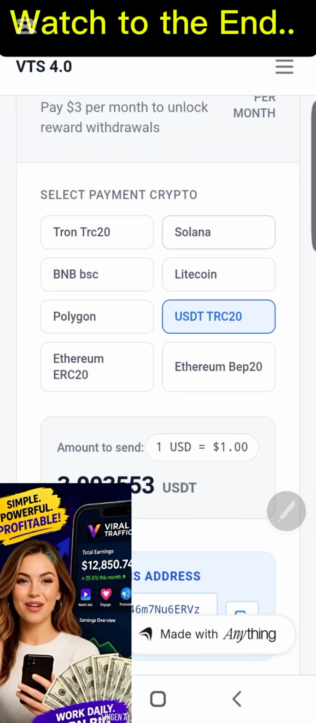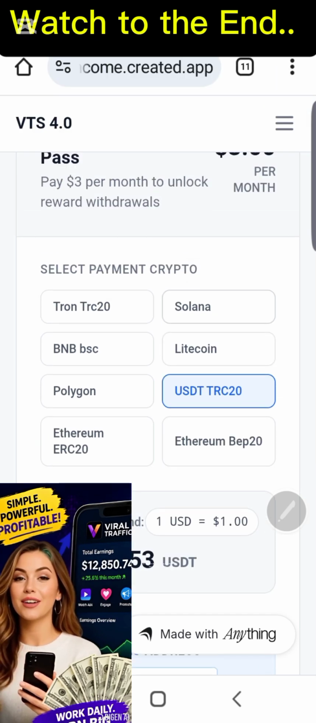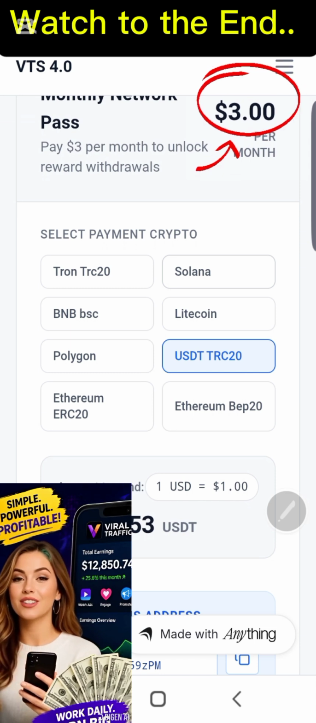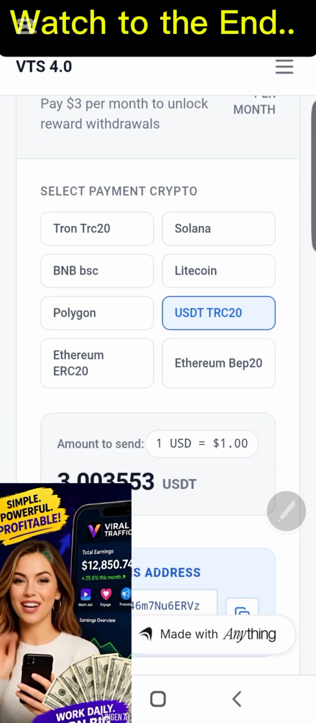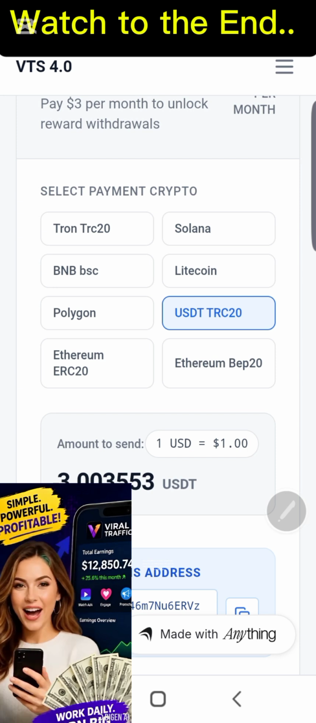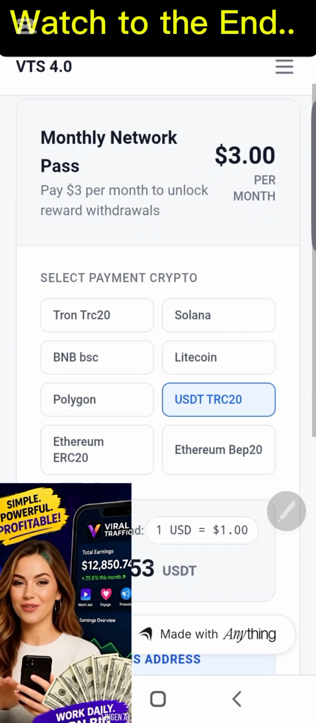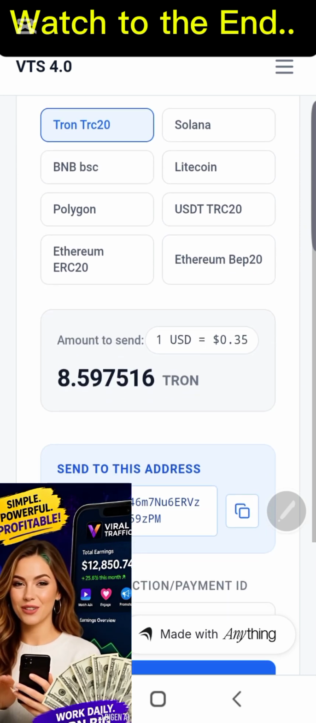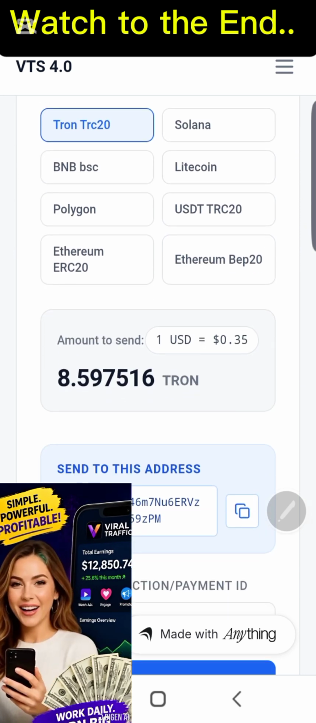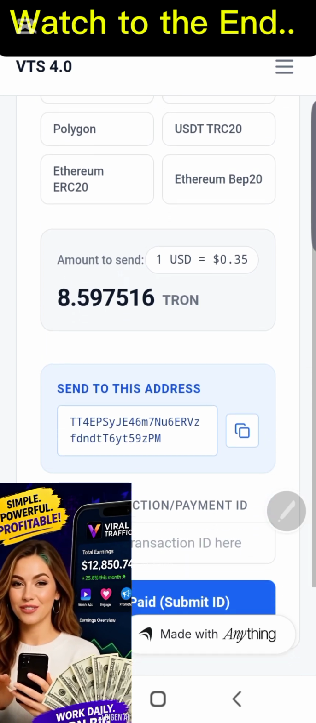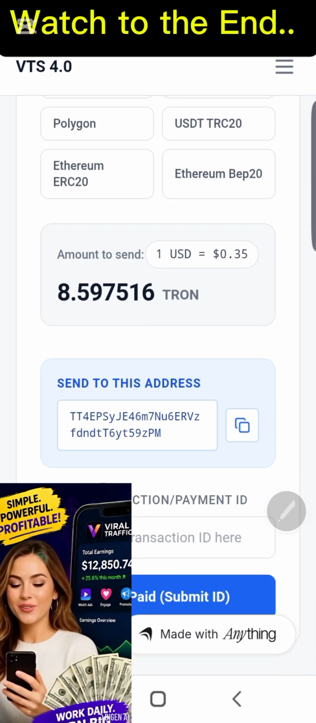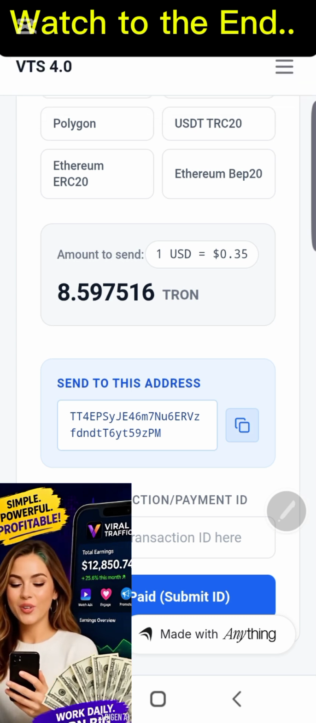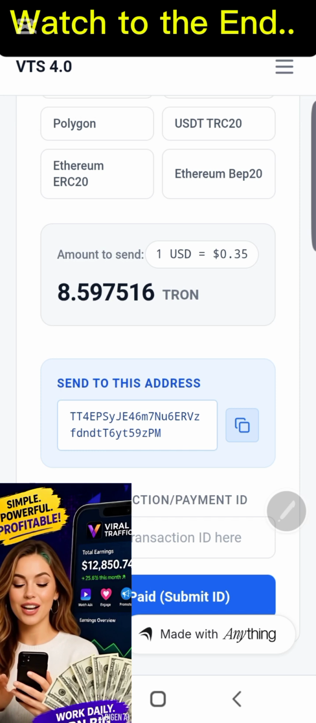So right now I've tapped on it. So you can see monthly subscription costs just $3 per month. This subscription is going to give you access to auto withdrawals, and just 1 month subscription can generate you up to $15,000. So right now, to activate your subscription package, you can pay with Tron TRC20. You can also pay with Solana, BNB, or with Litecoin. You can pay with Polygon, you can pay with USDT TRC20, you can pay with Ethereum ERC20, and you can pay with Ethereum BEP20. So right now, I'm going to make payment using Tron TRC20.